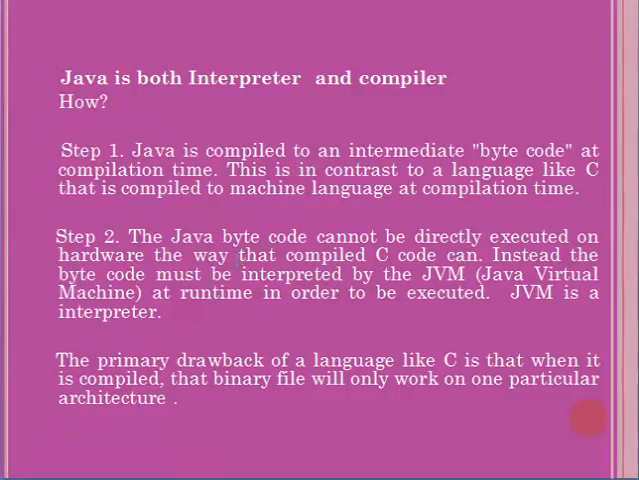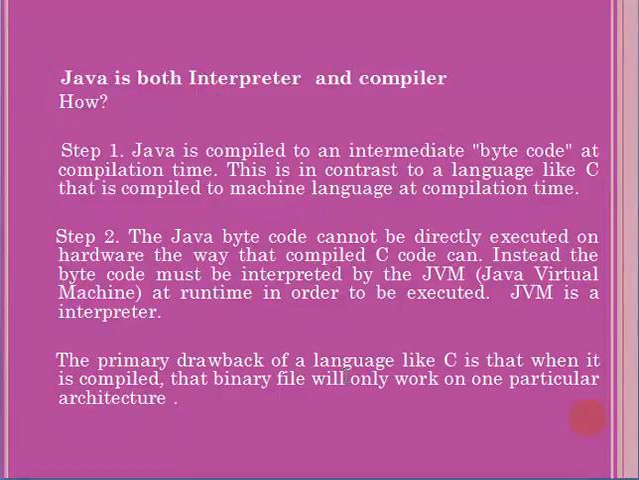Then you will get compilation success. Then in the second step, the Java bytecode cannot be directly executed on hardware the way that compiled C code can. Instead, the bytecode must be interpreted by the JVM, the Java Virtual Machine, at runtime in order to be executed. JVM is an interpreter. Once you have compiled the Java code successfully, you need to execute the program, but it is not possible to directly execute it. Using the JVM interpreter only can we execute the program. Here the compilation is happening and the interpretation is happening. So Java is called both an interpreter and a compiler.